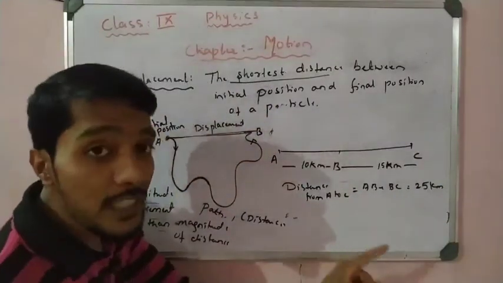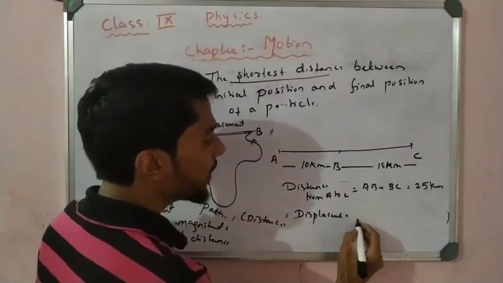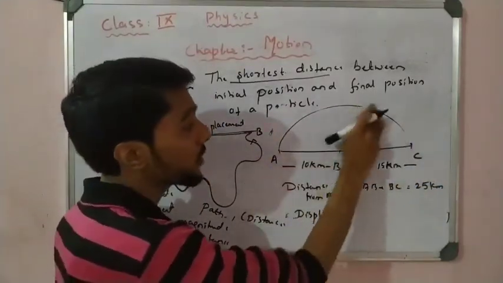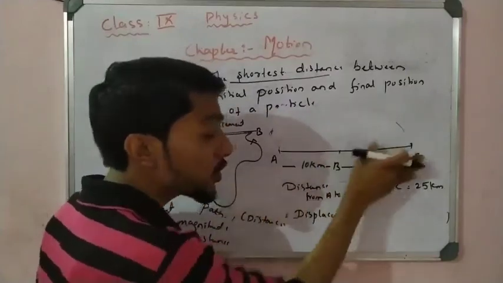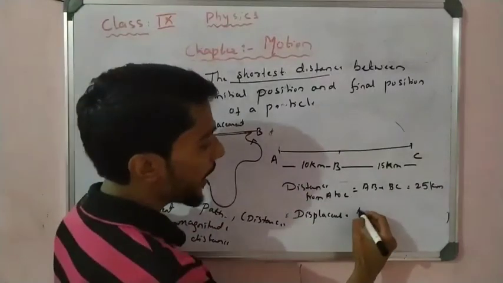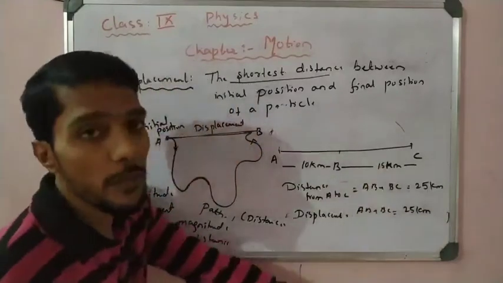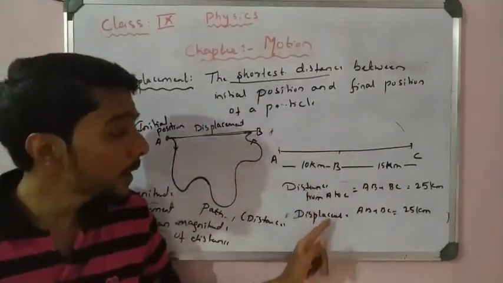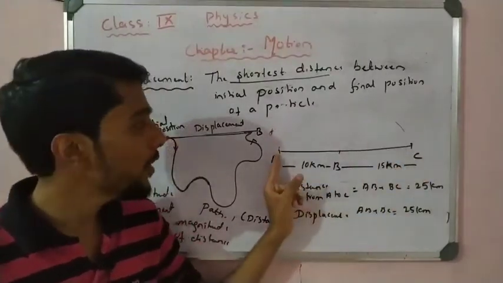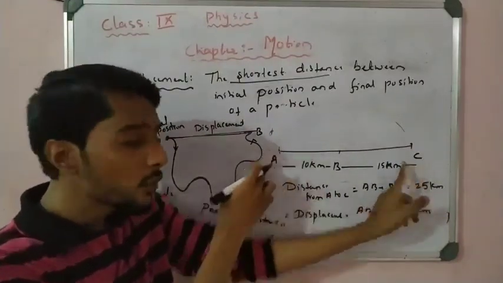Clear? Now what is the displacement here? So see, this is a shortcut. In the straight line motion, this is also the displacement. So the displacement is also the same, that is AB plus BC, that is 25 kilometer. So displacement is also the same here. So what it means is that displacement and distance may be the same in that case, because the particle starts from A and stops at B. So what is displacement here?